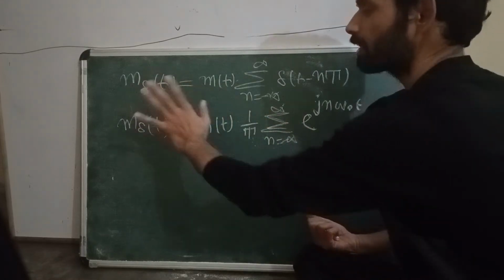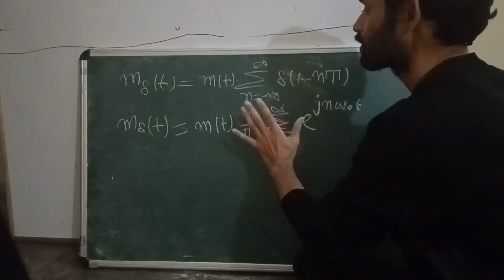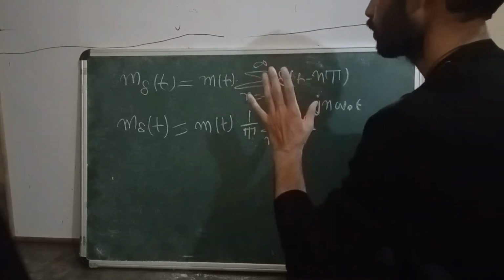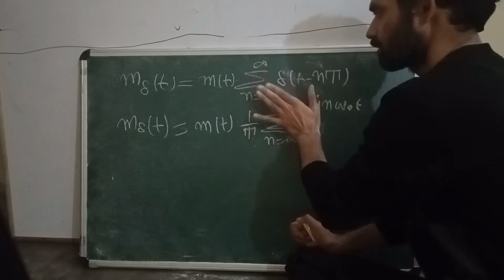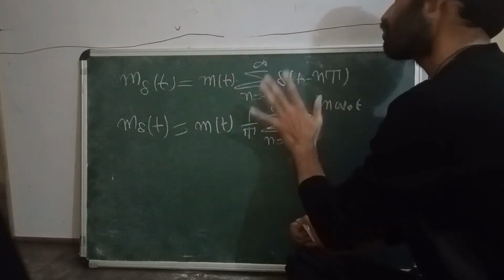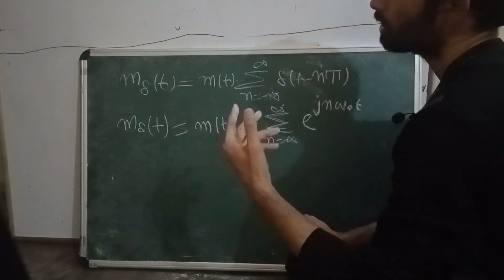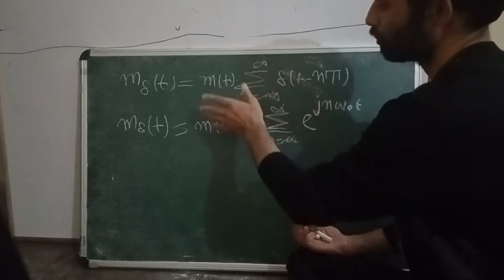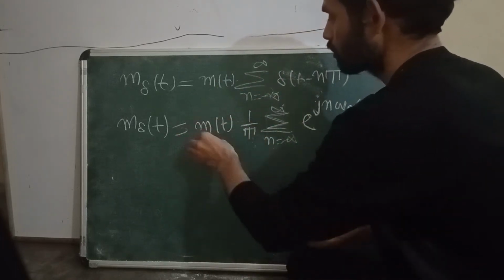Now we are eligible to take the Fourier transform. I want to make you understand this process: first we have to take the Fourier series, and after that we take the Fourier transform. Otherwise I could write it directly, but someone may not understand if I do it directly. So now we can apply the Fourier transform.